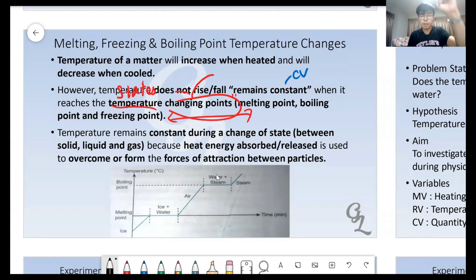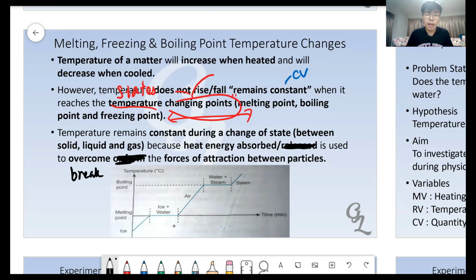Now let's go back to the sentence. Temperature remains constant during a change of state. So in this case, we are changing from solid to liquid to gas, which will involve the MP, which will involve the BP. Because the heat energy, now we don't look at release. Why? Because we're talking about increasing temperature. So we are talking about heat energy absorbed. So heat energy absorbed is used to overcome. Overcome means break. So overcome is to break the forces of attraction between the particles of solid, between the particles of liquid.